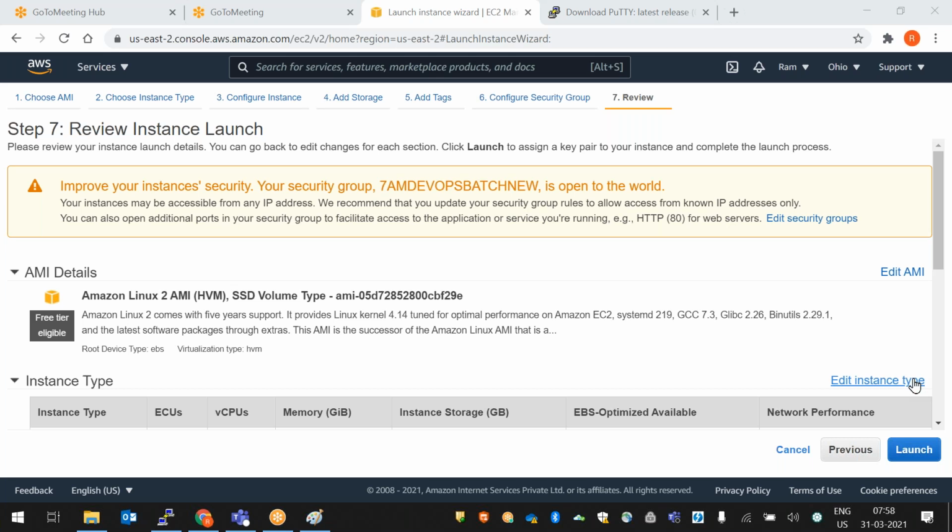Ram, one small note. While installing PuTTY, is there any specific version to install? The latest version you can take. Whatever latest version is available, you can take. Okay, okay.